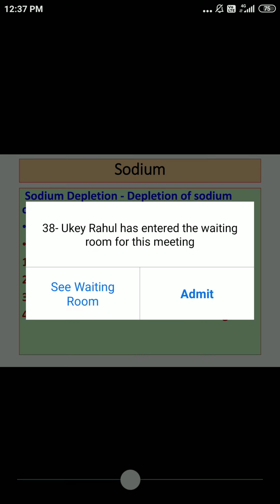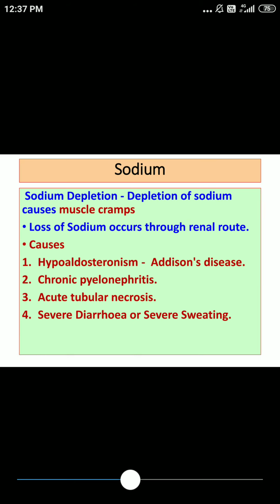It can be Addison's disease, chronic pyelonephritis, acute tubular necrosis, or the most important, the last: severe sweating or severe diarrhea can cause excess loss of sodium, or sodium depletion. So these are the common things as far as sodium loss is concerned.